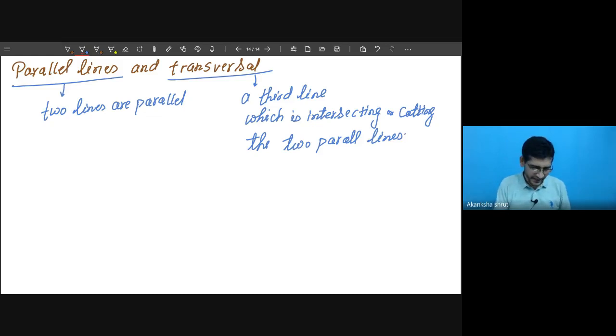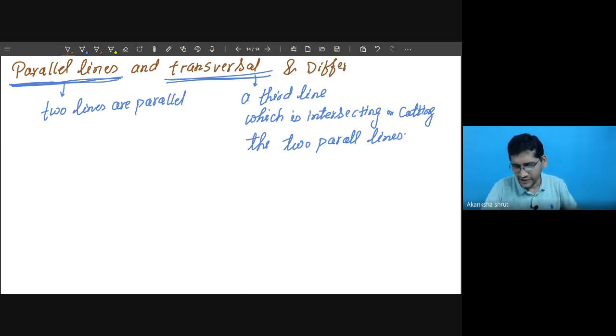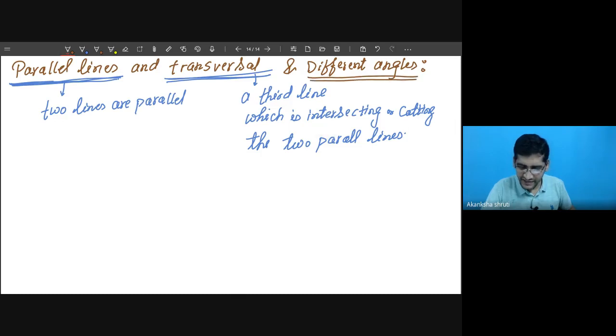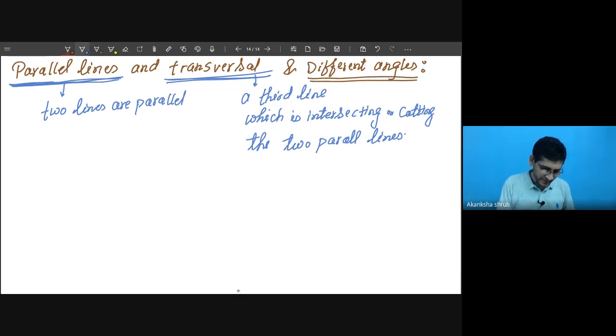Student, parallel line you have to consider first. After considering parallel line, you have to watch for the transversal, and with this parallel line and transversal, different types of angles are formed. So what are the different angles which are formed? Those things we also have to discuss. I will write together. The names I will write later in the figure itself.